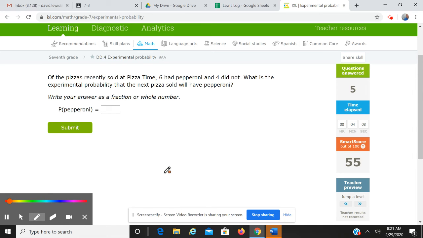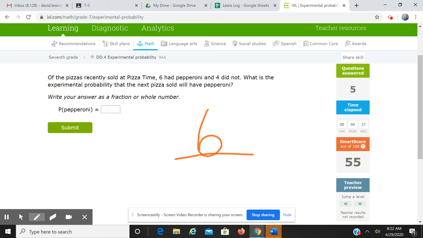Of the pizzas recently sold at Pizza Time, 6 had pepperoni and 4 did not. What is the experimental probability the next pizza sold will have pepperoni? You know, how many total pizzas? It's 10.